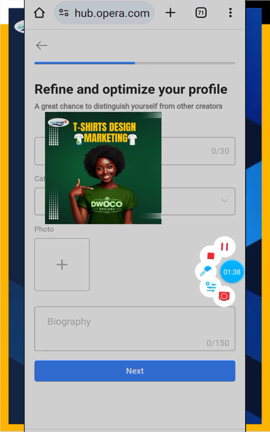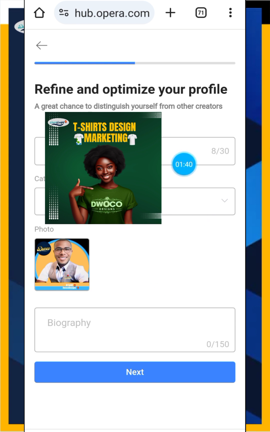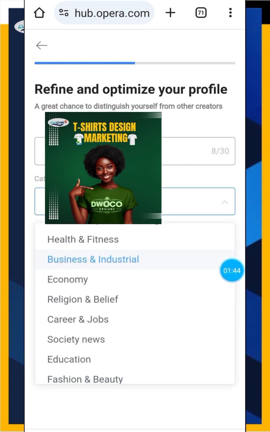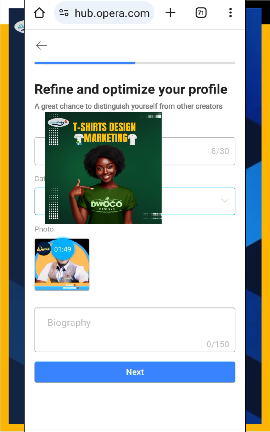Just wait for me, let me quickly do that too and show you something. I put my username, the area, and the category you want. Just click on the drop down. I took business and industrial. Then they ask you to put a photo. Just click on it to lead you to your gallery.